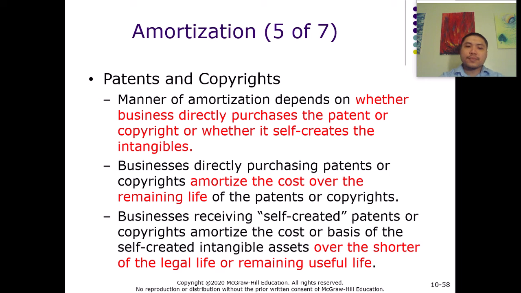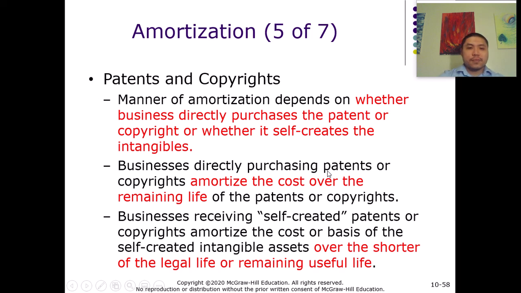But if the business created the copyright or the patent themselves, then the recovery period is either the legal life of the patent or the copyright, or the remaining useful life of the patent or the copyright, whichever is shorter. You're going to use that to amortize the asset.